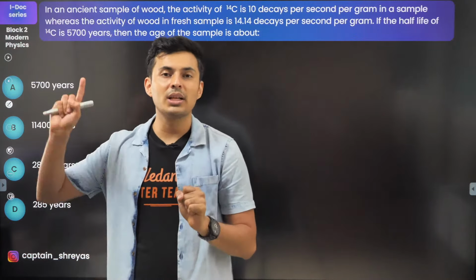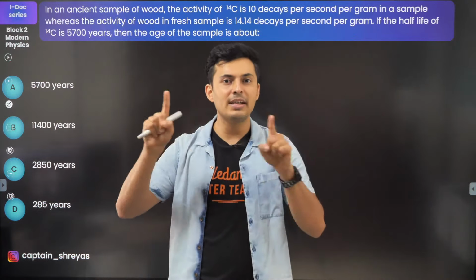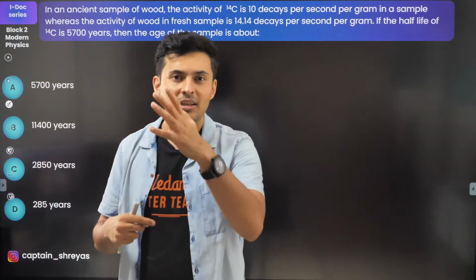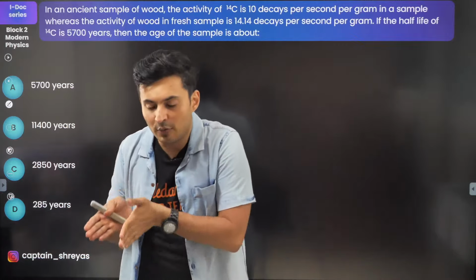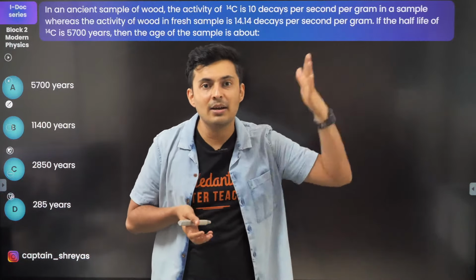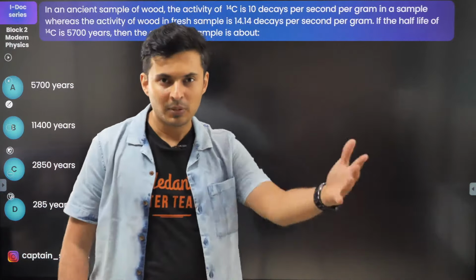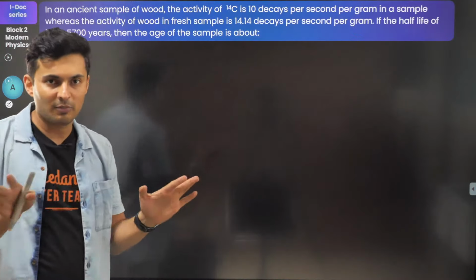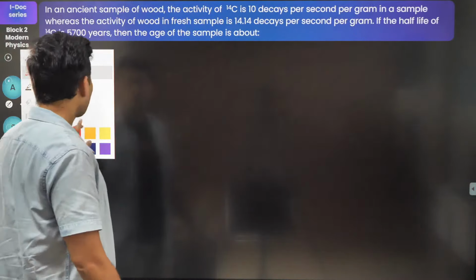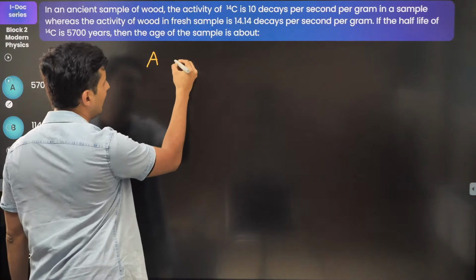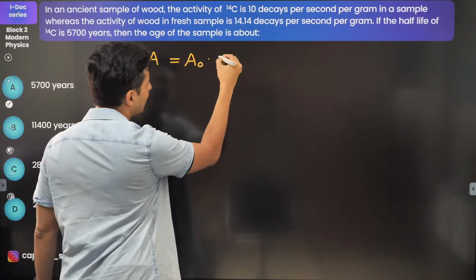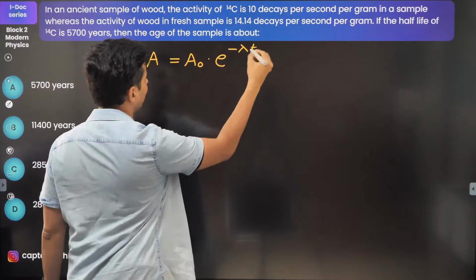By noting down the original and the current activity, you can find out how much time has elapsed since the death of the living organism, whenever it was alive. So the formula that you're going to follow is, the activity now is the original activity into e to the power minus lambda t.